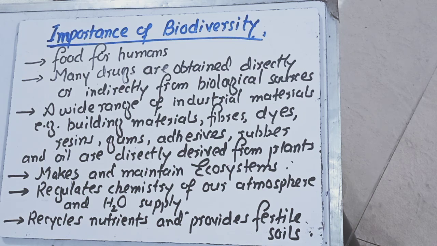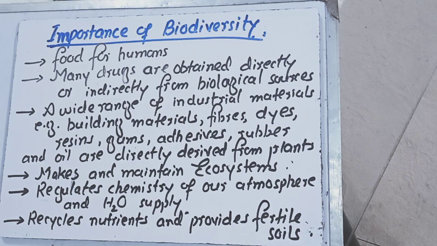So in this way, most of the carbon dioxide will be absorbed by these plants, in order to reduce the effects of pollution, because pollution increases the concentration of carbon dioxide in the atmosphere. The presence of different plants, or greater biodiversity, will decrease the amount of carbon dioxide in the atmosphere. So it should be maintained at 0.03%.